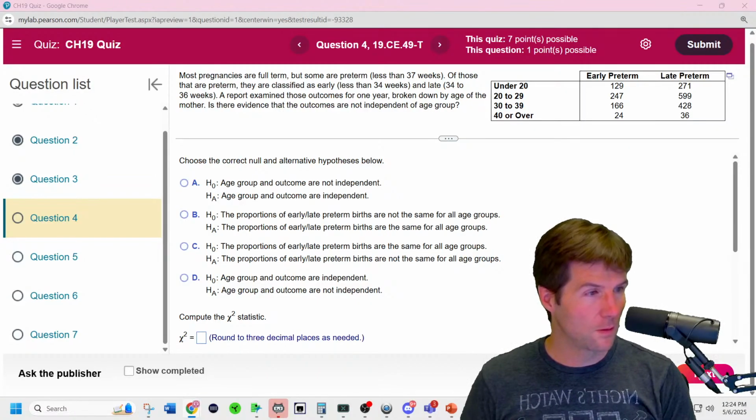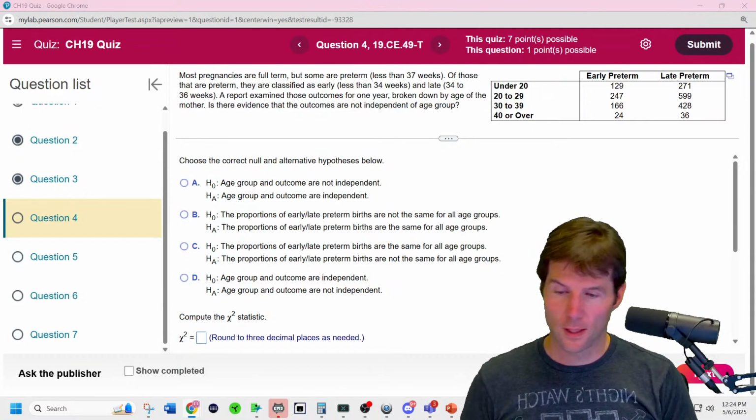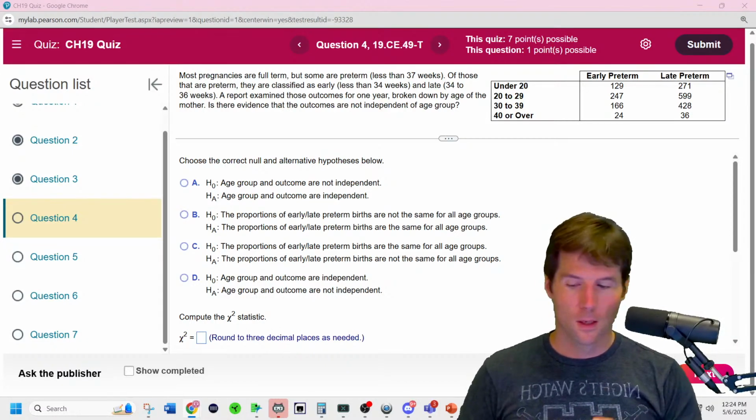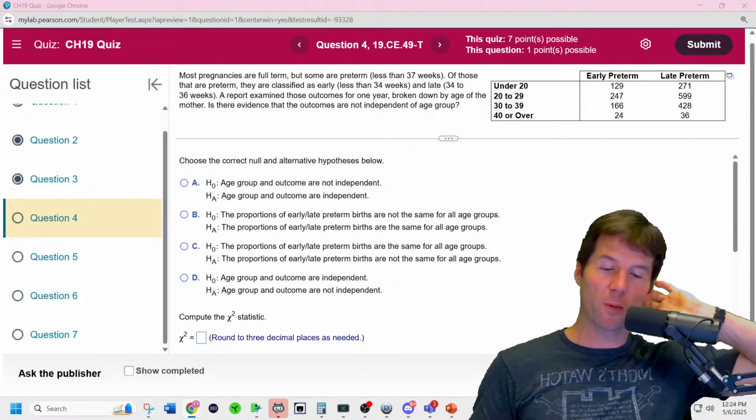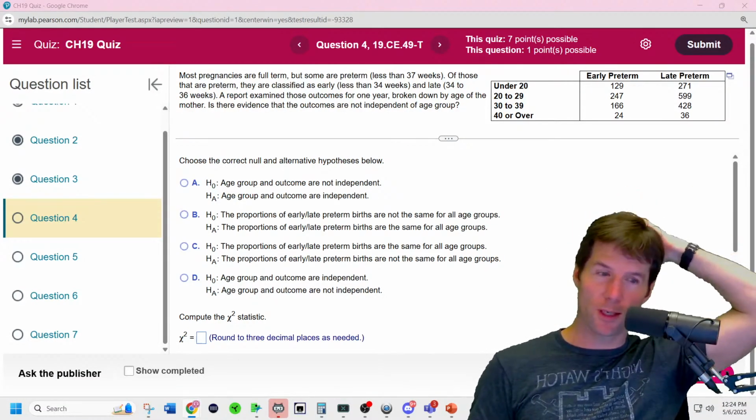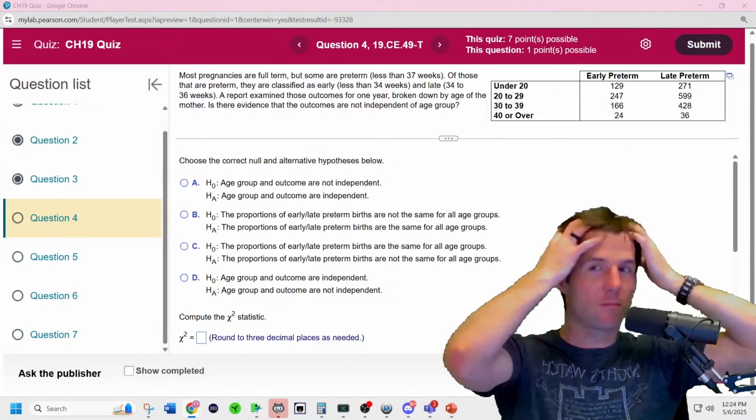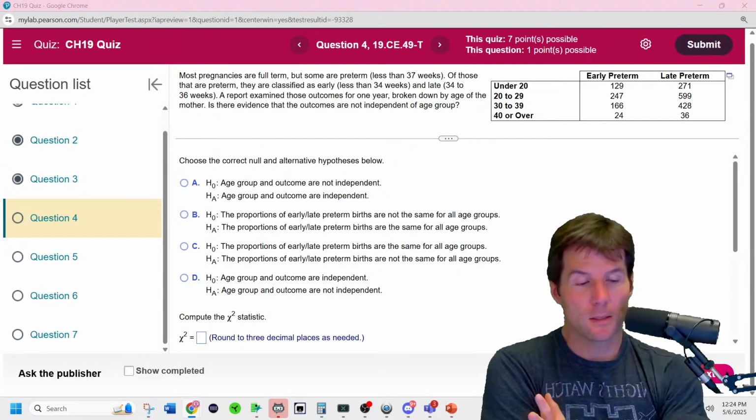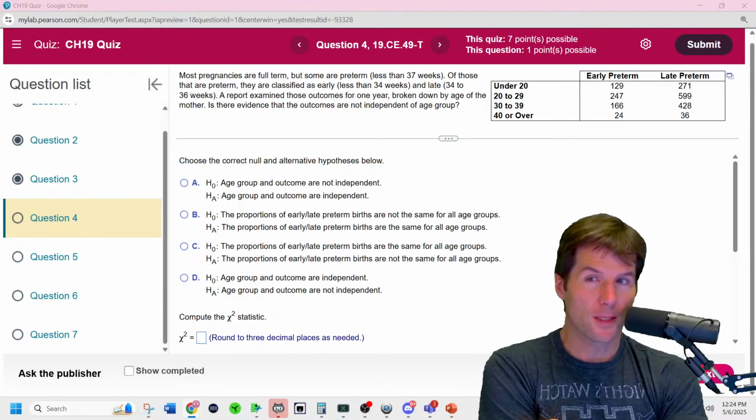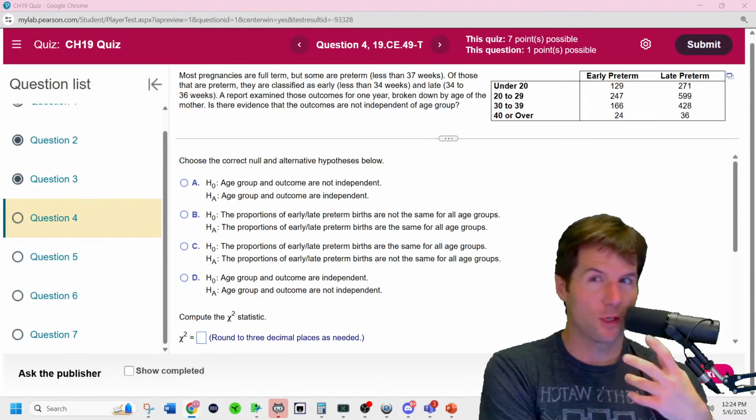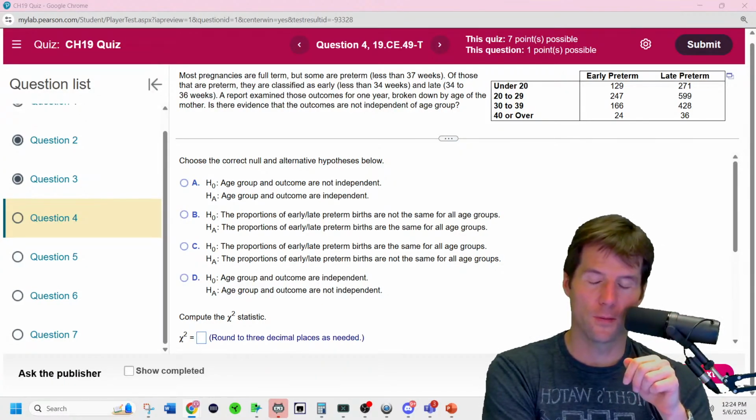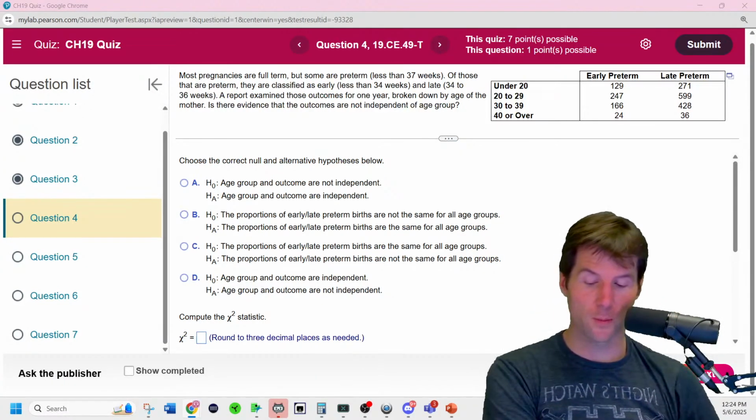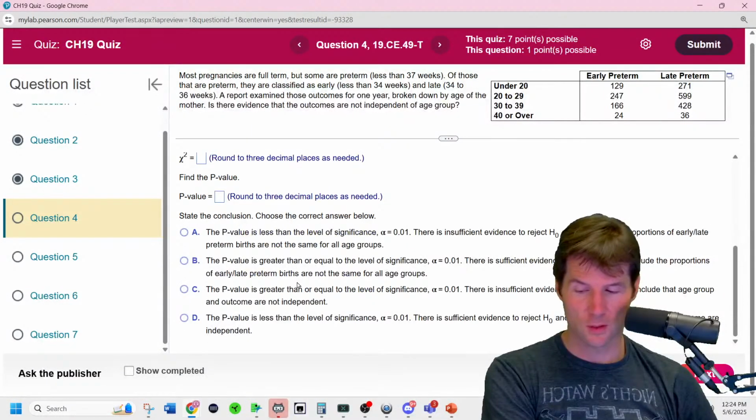Chapter 19 quiz. Okay, most pregnancies are full term. We're looking at the outcome of pregnancy, whether it was late or early. They should just say on time or early or something like that. With this, the null hypothesis would be that the two things are independent. How old someone is, if you're in your 20s, 30s, 40s, whatever, the outcome of your pregnancy is independent of your age group. So all we have to do is look for independent, but we should also know how to write it, that the two things are independent.